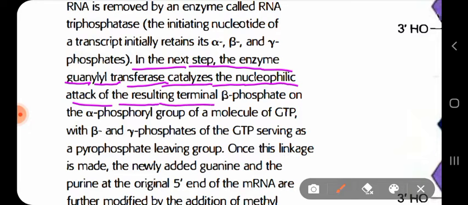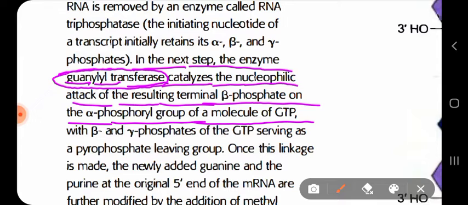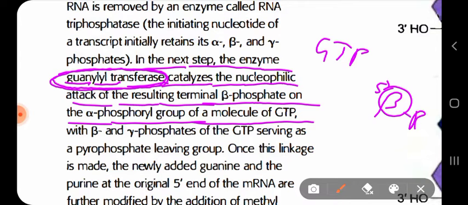So guanylyl transferase causes a nucleophilic attack between the GTP and the beta phosphate group at the 5' extreme of the RNA.